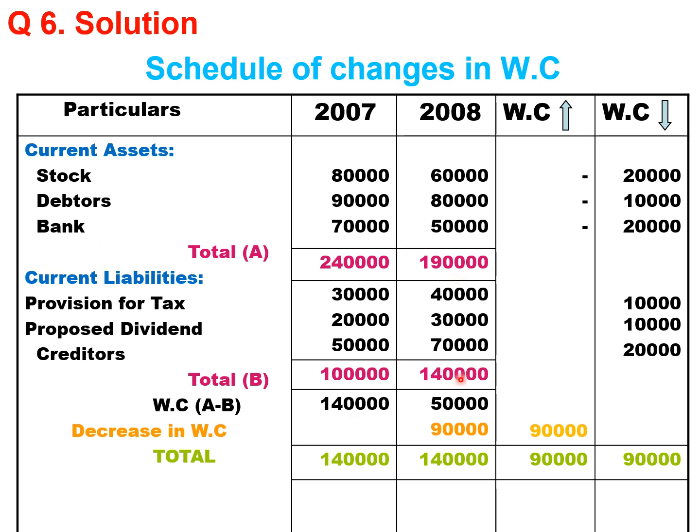1,90,000 minus 1,40,000, you get 50,000 as the working capital of the current year. So last year working capital is 1,40,000, current year working capital is 50,000. So compared to last year, in the current year there is a decrease in working capital to the extent of 90,000. So 90,000 rupees working capital is decreased.